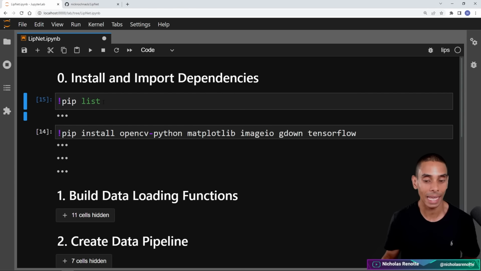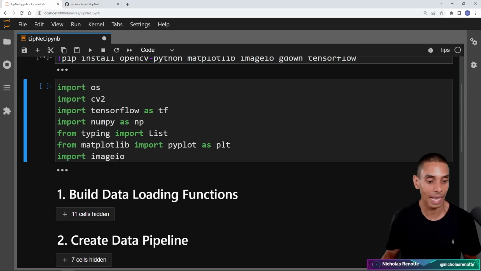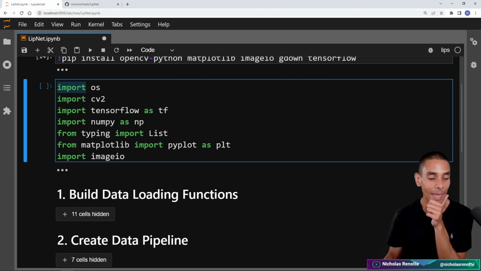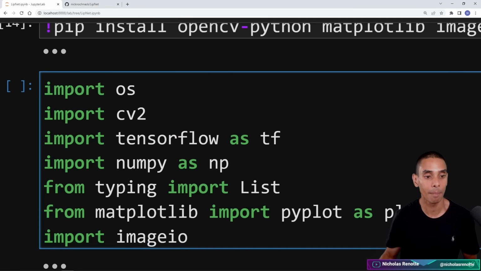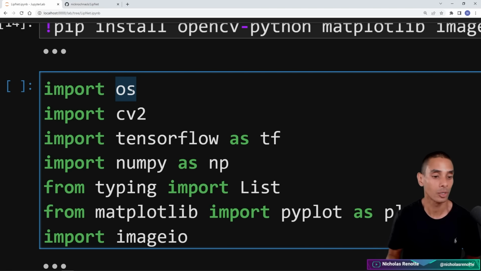Okay, so that is the packages that we need installed. So that is now open. All right, the next thing that we need to do is import a bunch of dependencies. So we are going to be importing OS. So the first line there is import OS. This is just going to make it a lot easier to navigate and traverse through different file systems. This is going to work a lot more seamlessly if you're working on a Windows machine or a Linux machine. There are a few nuances that I noticed that I had to do, particularly for the data splitting, but I'll explain that a little bit later.